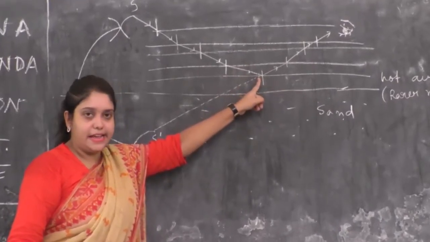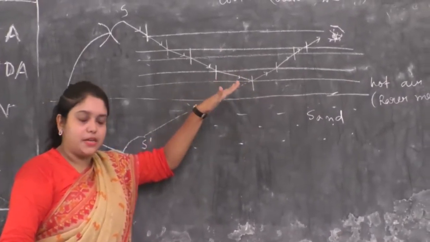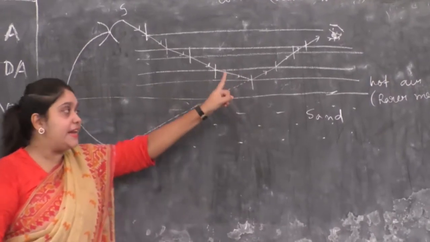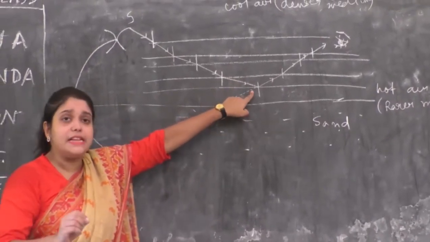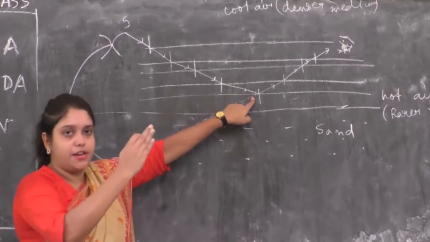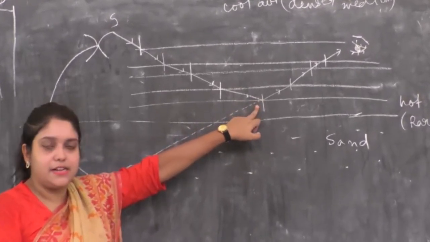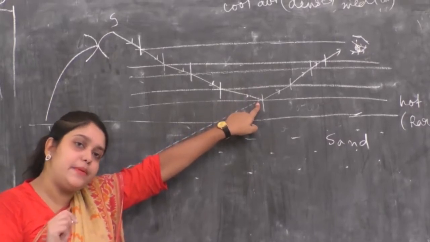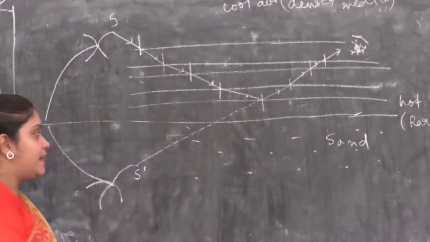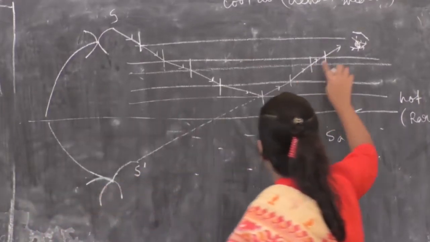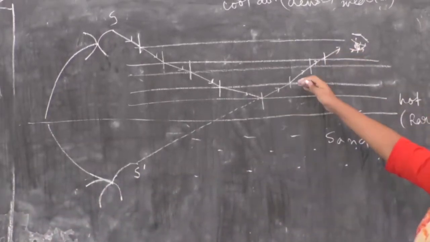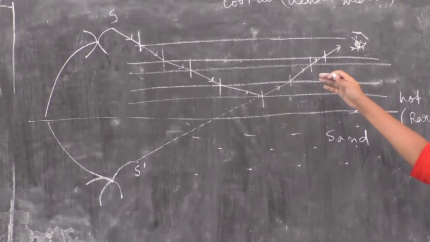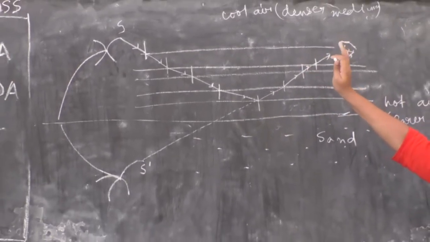From that particular layer, light will start its upward journey. Why will light start its upward journey? Because at that point, total internal reflection is happening. When the light ray starts its upward journey, the refracted ray will gradually shift towards the normal.